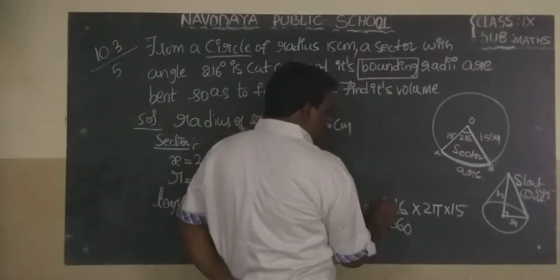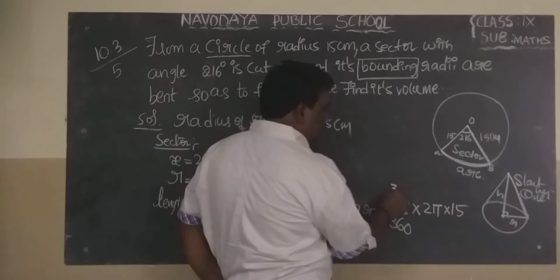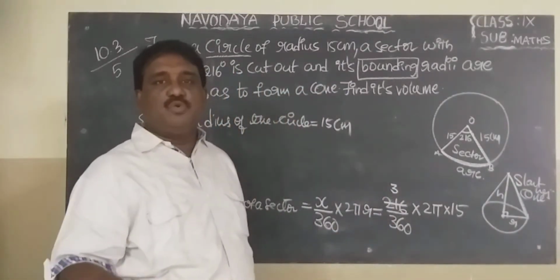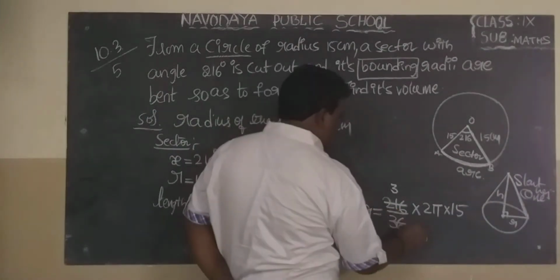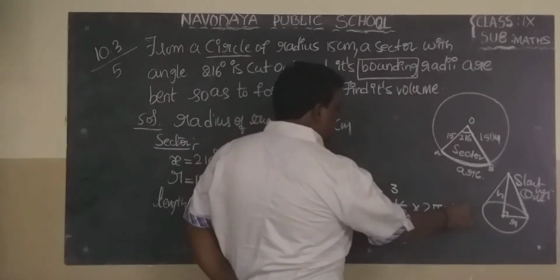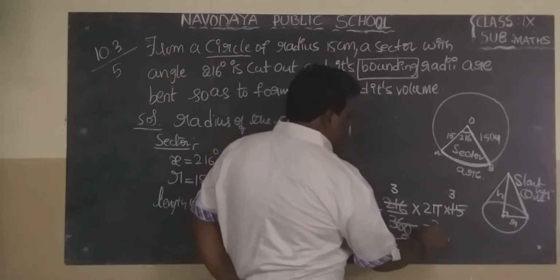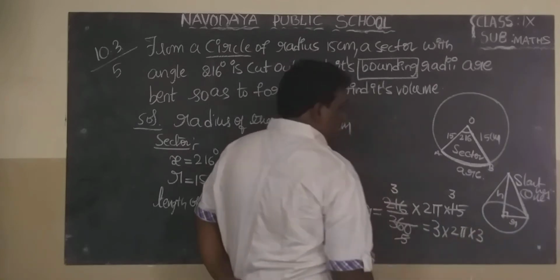Do cancellation directly: 72 table, 3 times, and 72 table, 5 times. Then 5 cancel, 15 cancel 3 times. What we get? 3 into 2 pi into 3, 18 pi.